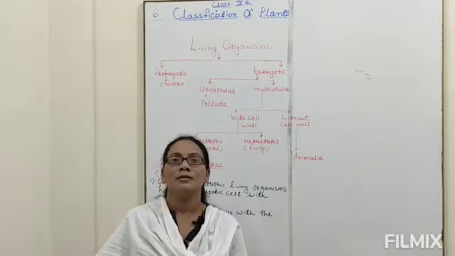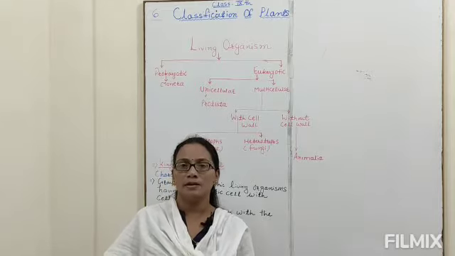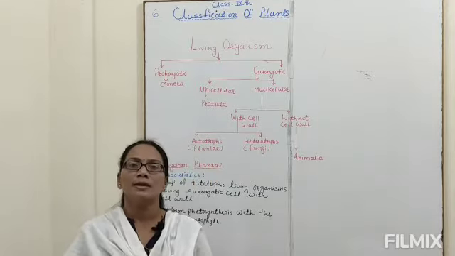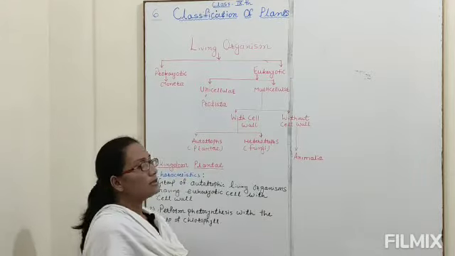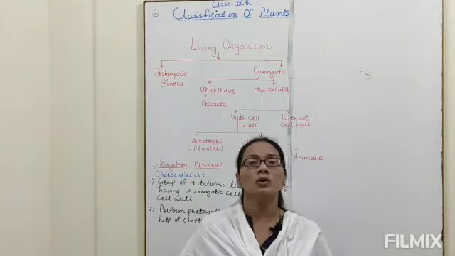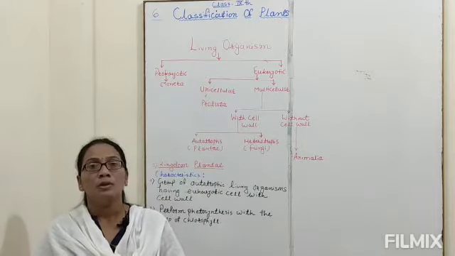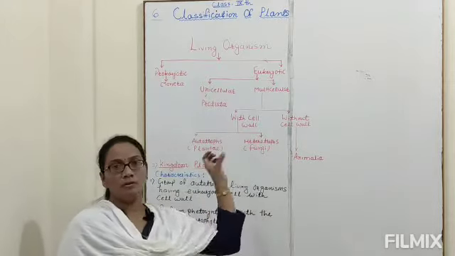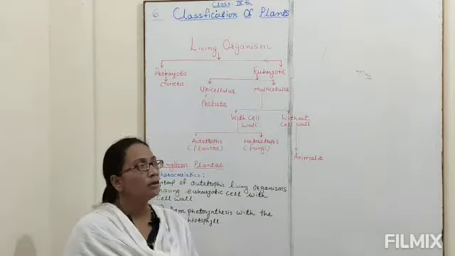Friends, today we are going to discuss the classification of plants, chapter number 6 of Science 2, 9th standard. Friends, last year we studied the classification of organisms and also the need of classification. In your textbook, there is a flow chart given, so we have to revise that flow chart.